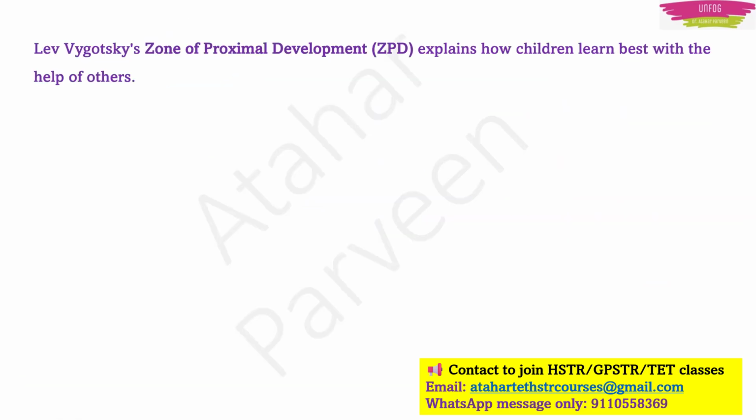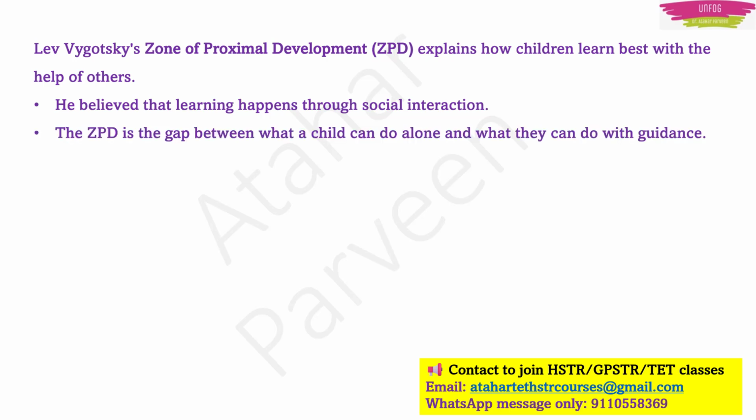Now let's discuss the next theory, Lev Vygotsky's zone of proximal development, which explains how children learn best with the help of others. This is the main concept of this theory. Vygotsky believed that learning happens through social interaction, and the zone of proximal development, or ZPD, is the gap between what a child can do alone and what a child can do with the help of guidance.